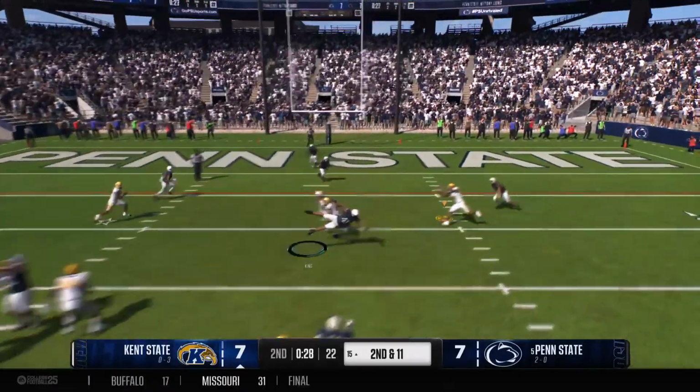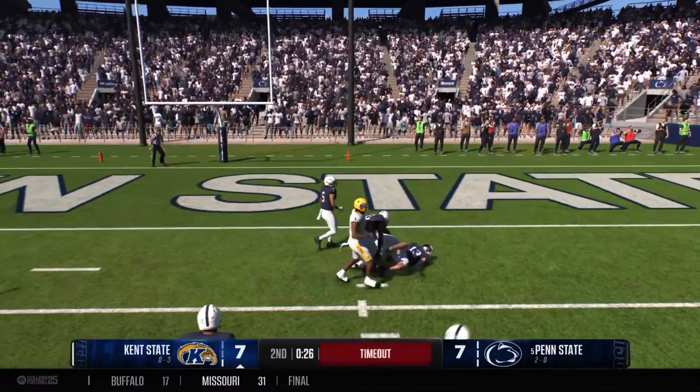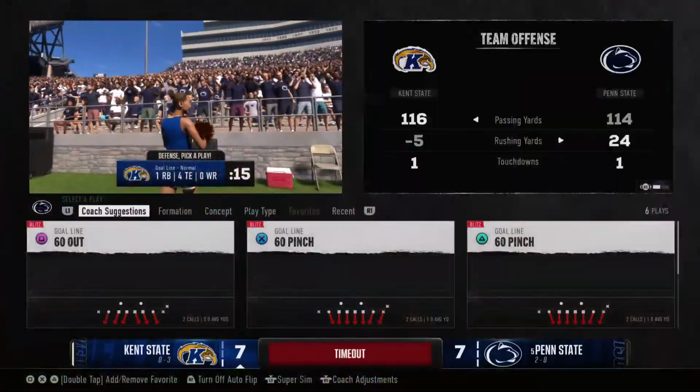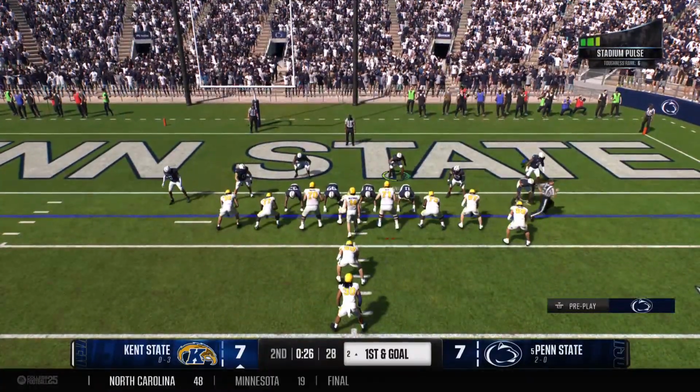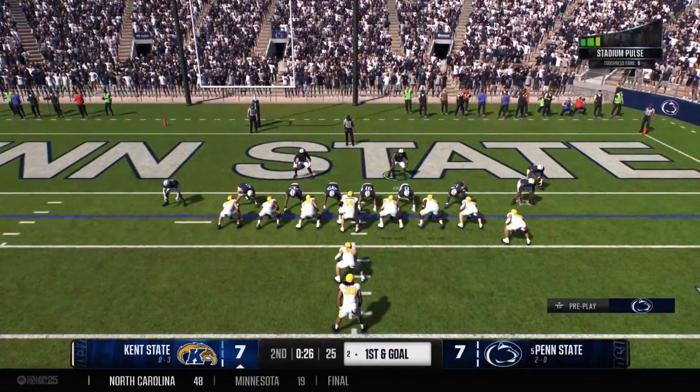He's looking to throw. He's got it and still on his feet. They'll mark him down at the 2. The excellent execution on that throw and catch. The offense will quickly use a timeout.